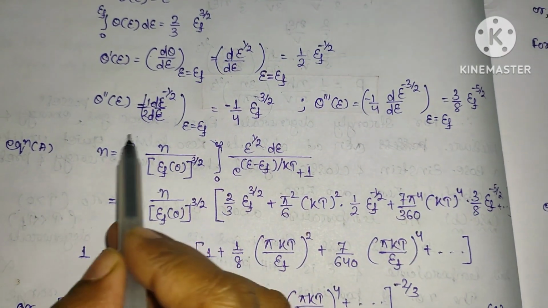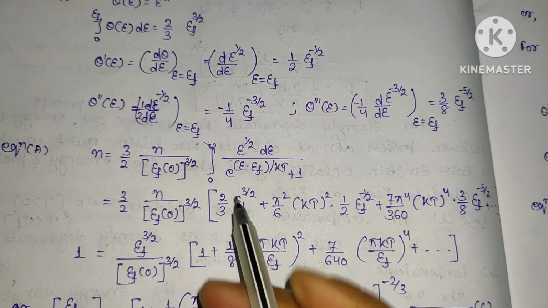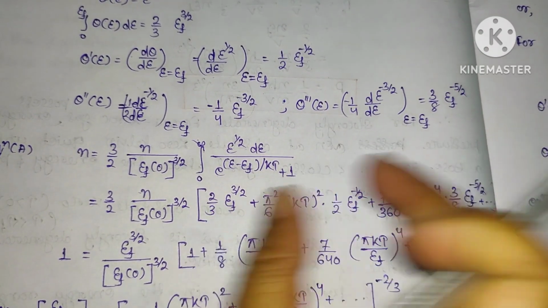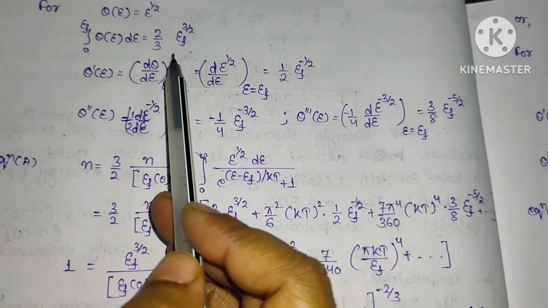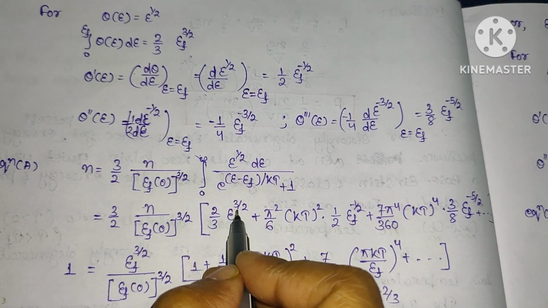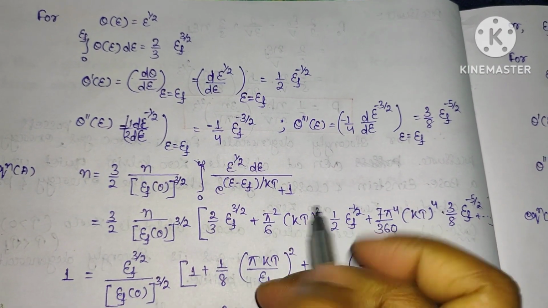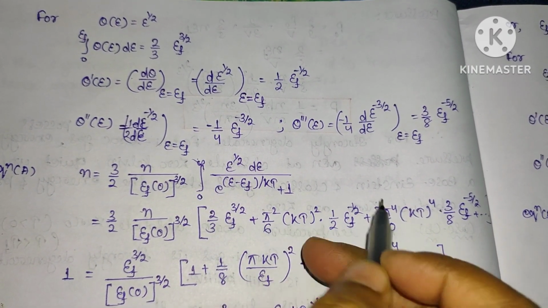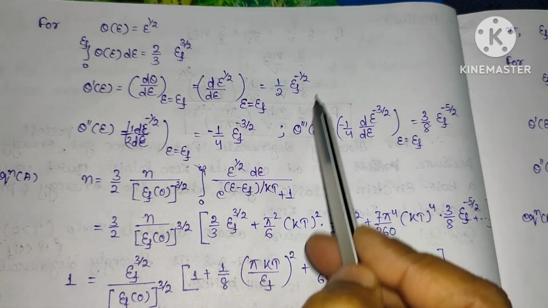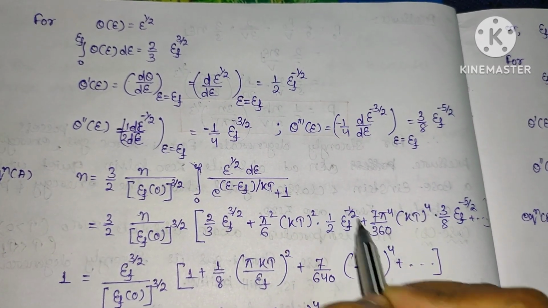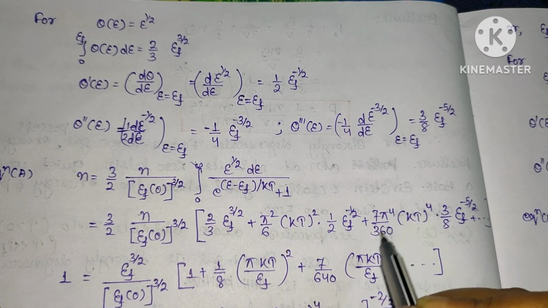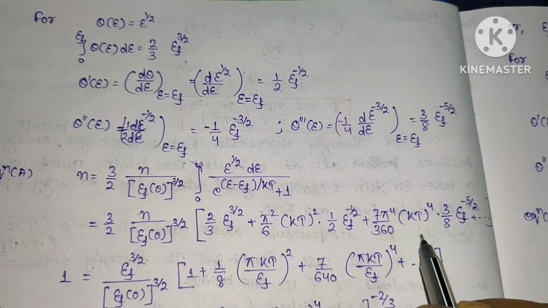Now this portion is here. Again, this will be the integration over, by putting the Taylor series expansion, 2/3 of EF power 3 by 2, plus this term remains constant, pi square by 6 kT whole square, then the second term 1 by 2 EF power minus half, plus 7 pi power 4 by 360 into kT whole power 4.